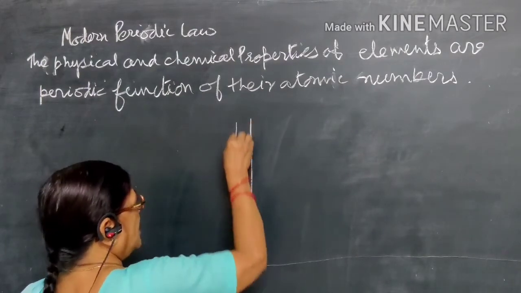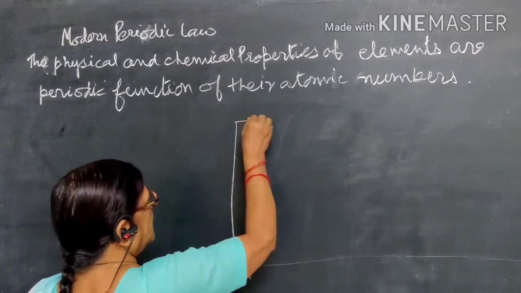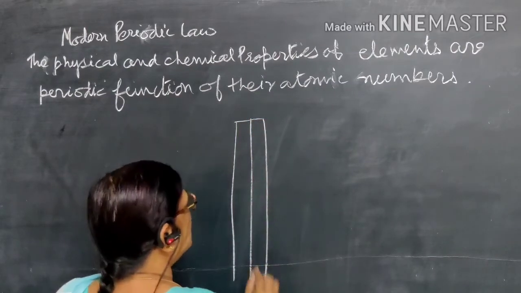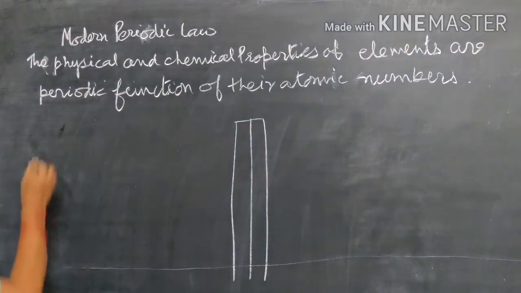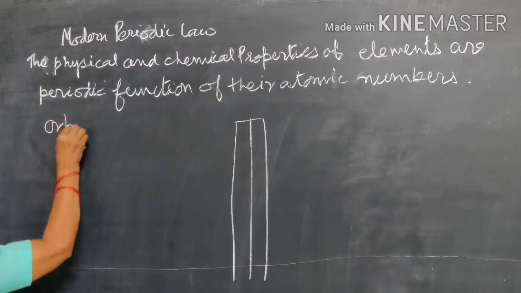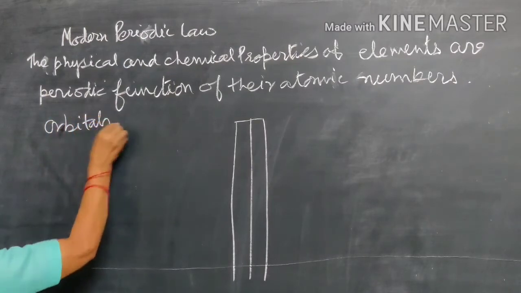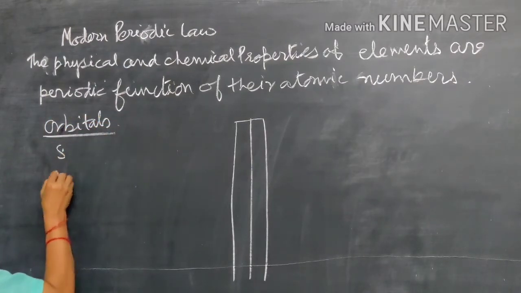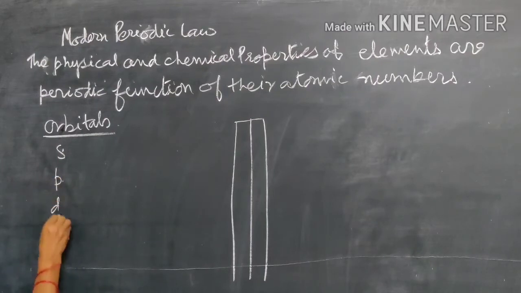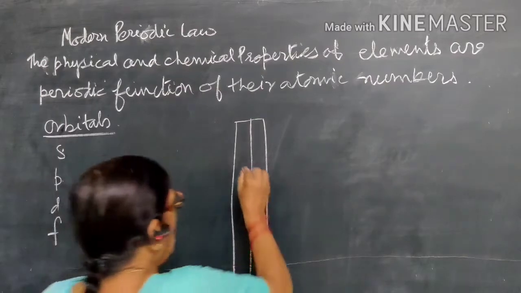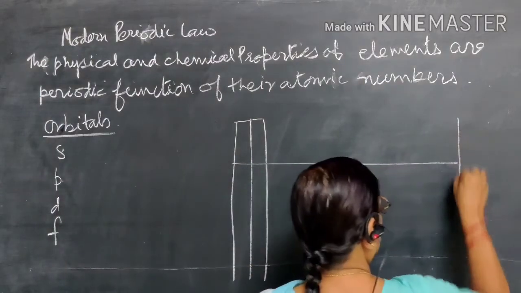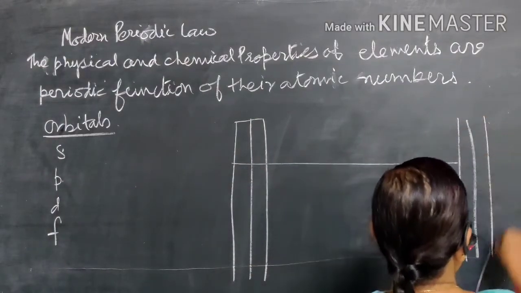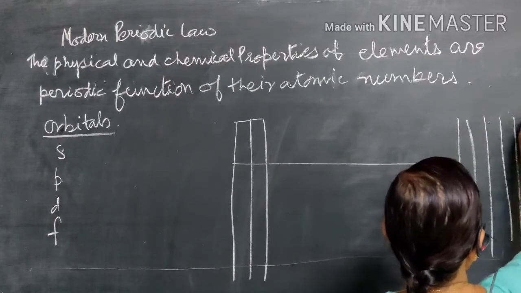Now I am drawing here the modern periodic table that is divided into 4 blocks. You know the orbitals. The orbitals are S orbital, P orbital, D orbital and F orbital. You studied the 4 orbitals, and in a similar way either there is the filling of the S orbital or P orbital or D orbital.